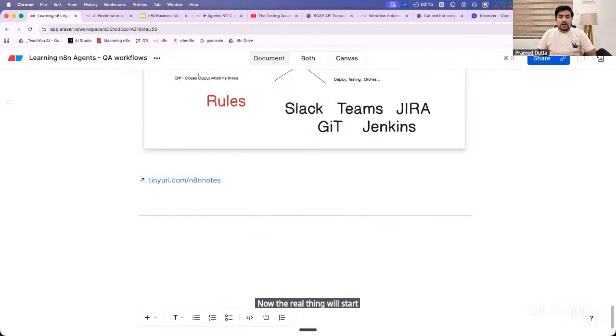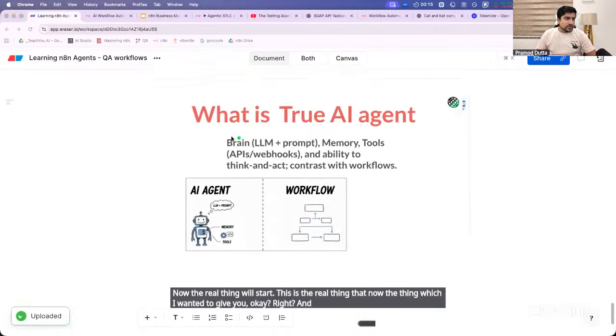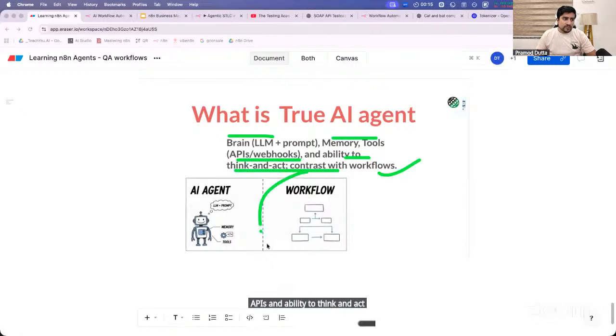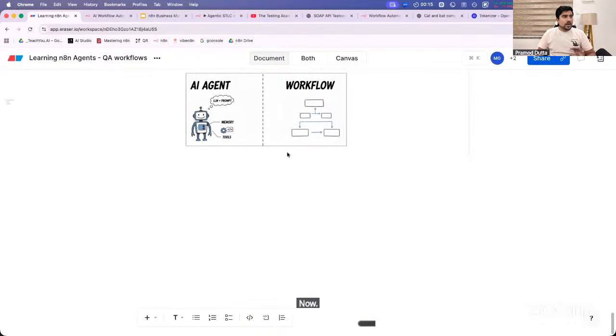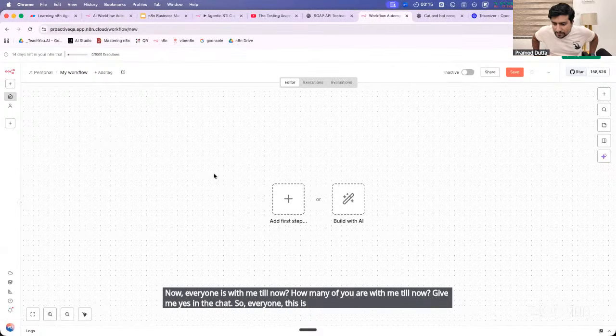Now the real thing will start. This is the real thing which I wanted to give you. A true AI agent will have a brain, memory, tools, APIs, and the ability to think and act. They can work on the workflows also. Now, is everyone with me till now? Give me yes in the chat. This is a very important thing.